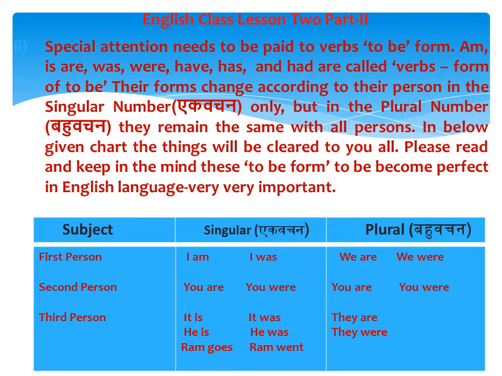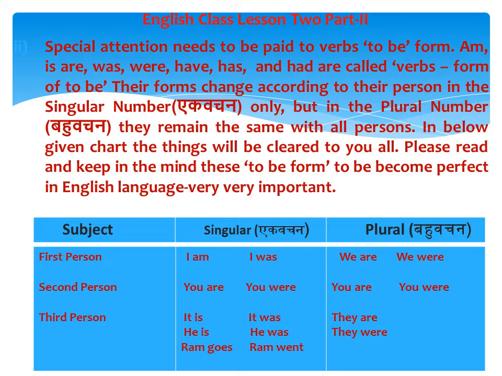Special attention needs to be paid to verbs of the form "to be". Am, is, are, was, were, have, has and had are called verbs formed of the "to be". Their forms change according to their persons in the singular number, जिसे हम एक वचन कहते हैं. But in the plural form, जिसे हम हिंदी में बहुवचन कहते हैं, they remain same with all persons.